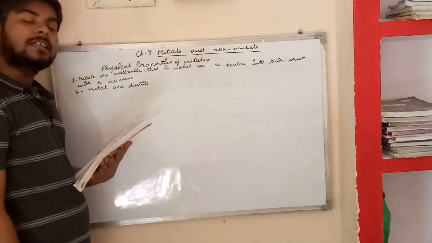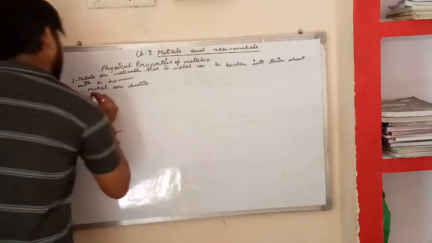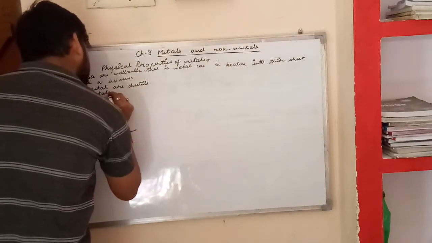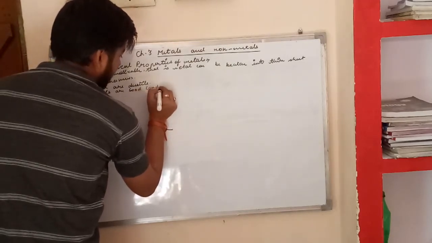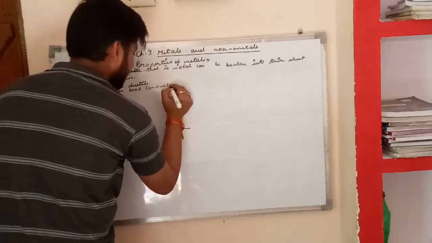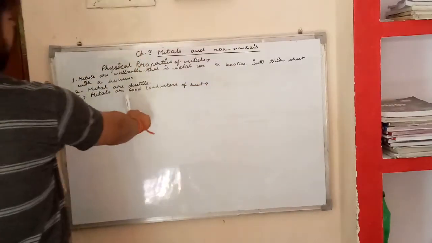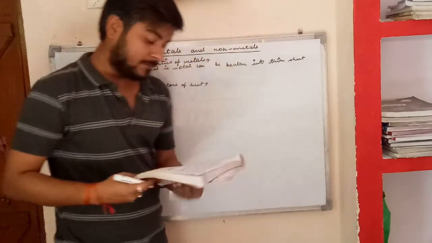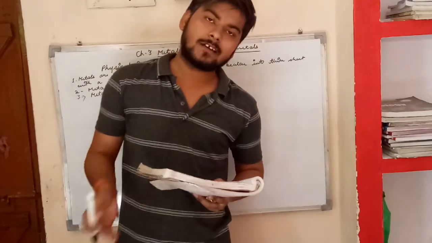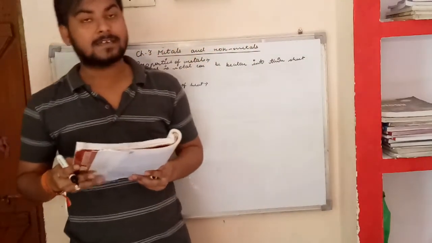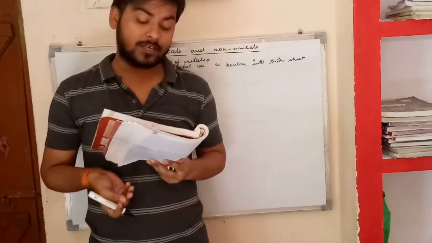And now we will see the third property, another property of the metals, that is metals are good conductors of heat. Metals are good conductors of heat. Which means metals allow heat to pass through them easily. इसका मतलब ये हुआ metals allow heat to pass through them easily.